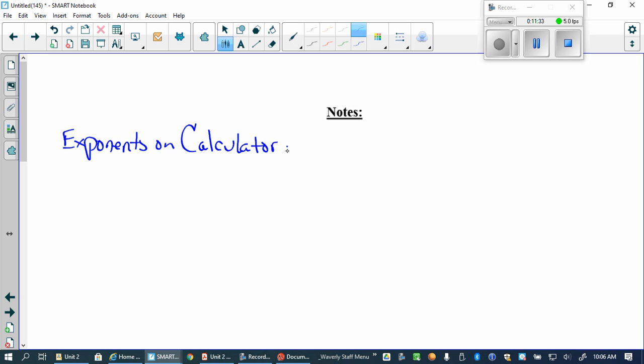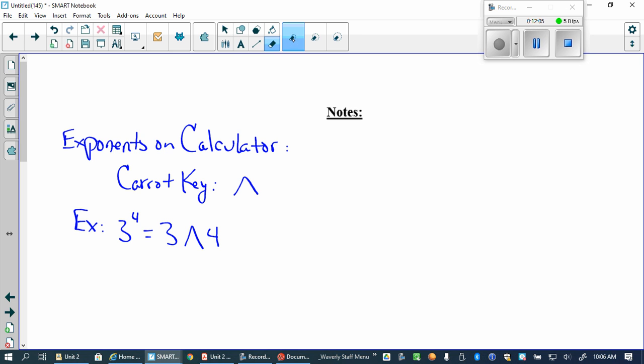I mentioned a caret key yesterday, right? It looks like this. It's basically an exponential key, right? So I'll give you some examples of how to put stuff in the calculator. If I want to do 3 to the 4th power, here's how I type that in. 3 caret 4, and then I hit enter.